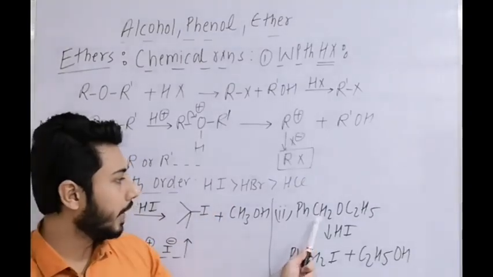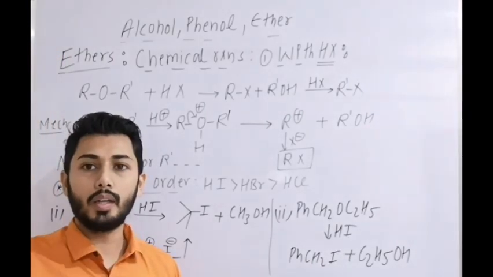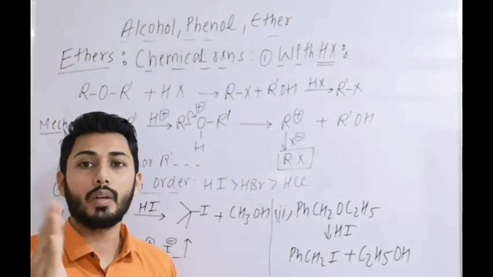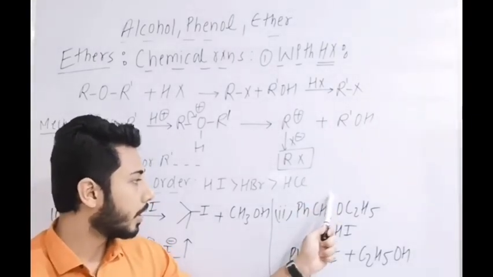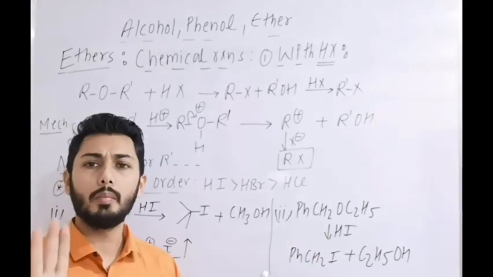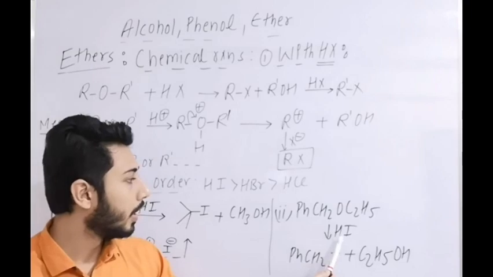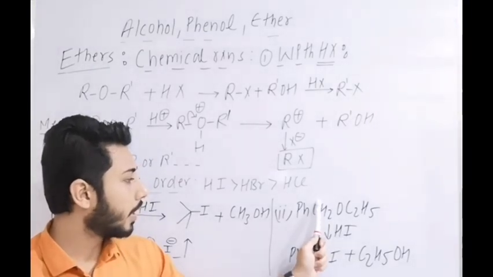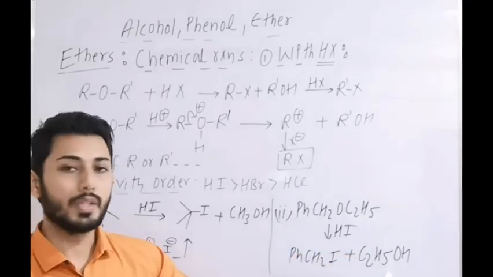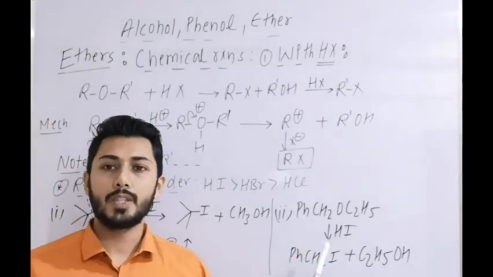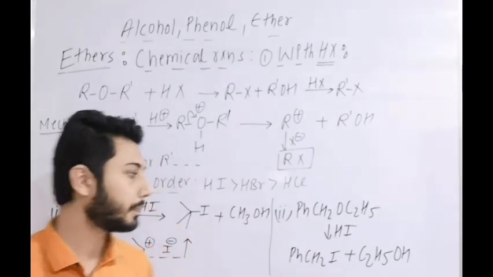Second example, PhCH2OC2H5, ether with HX. The C-O bond cleaves. Through SN1 or SN2 we will decide this. If cleaved this way, it generates a benzyl carbocation which is stable like tertiary. That means we will go by carbocation mechanism. Here on this carbon plus is generated and on this plus I minus will attack. The other product is C2H5OH. If we take excess of HI, then ethanol will also finally convert to ethyl iodide.